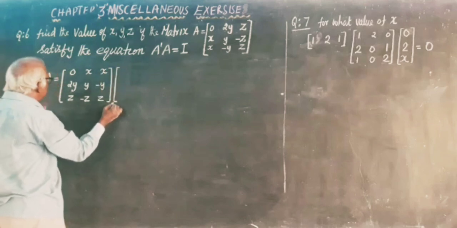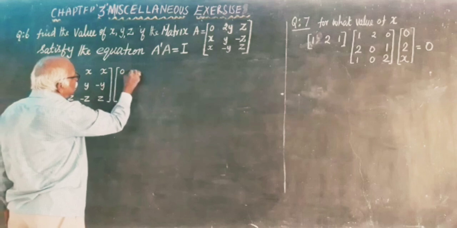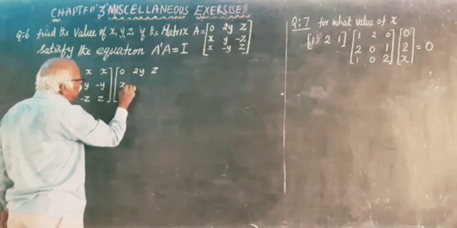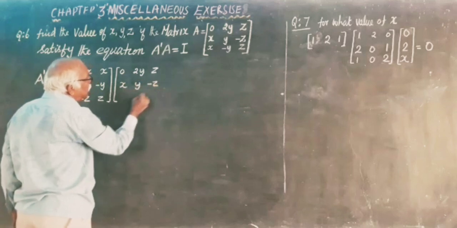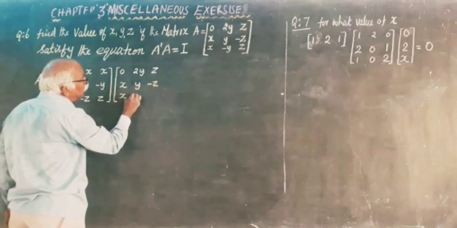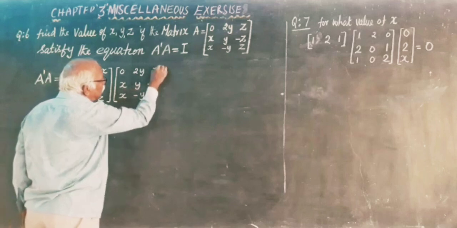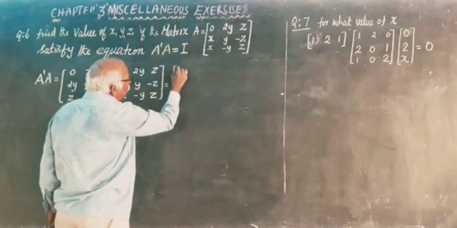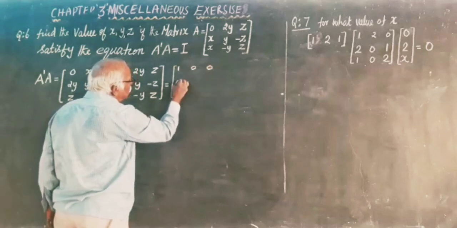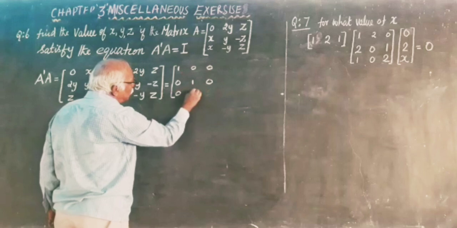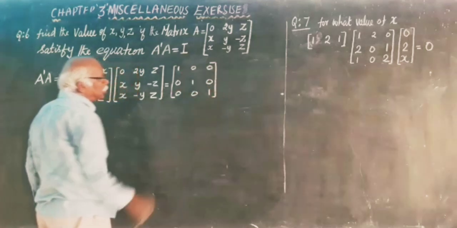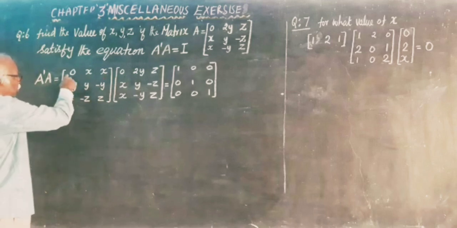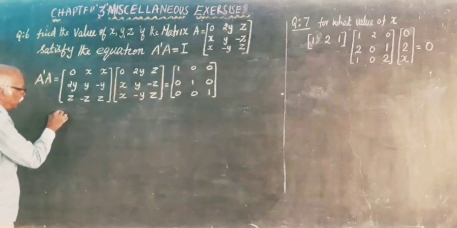Then multiply with A, the given matrix: 0, 2y, z, x, y, minus z, x, minus y, z, equal to the identity matrix I3: 1, 0, 0, 0, 1, 0, 0, 0, 1. This is the one. Then multiply this matrix, row by column multiplication.